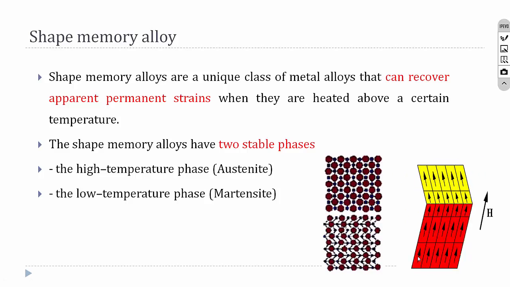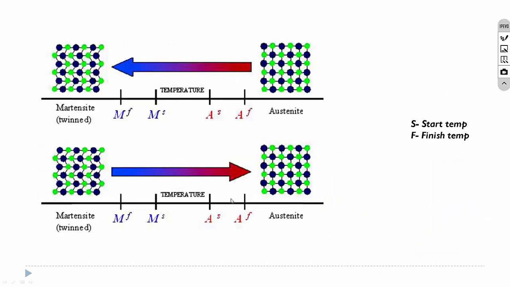So it has two phases. One is the high temperature phase and another one is the low temperature phase. So obviously the high temperature phase is called austenite and the low temperature phase is called martensite. So this is the transition of temperature. So when the temperature is increased, it starts to convert from martensite to austenite. Okay, so remember that this is your room temperature, and when the temperature is applied here, AF means austenite finish temperature, MS means martensite start temperature, and MF means martensite finish temperature.